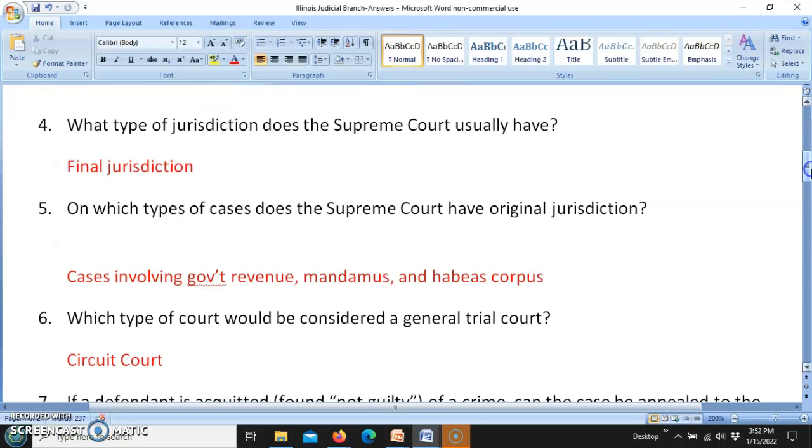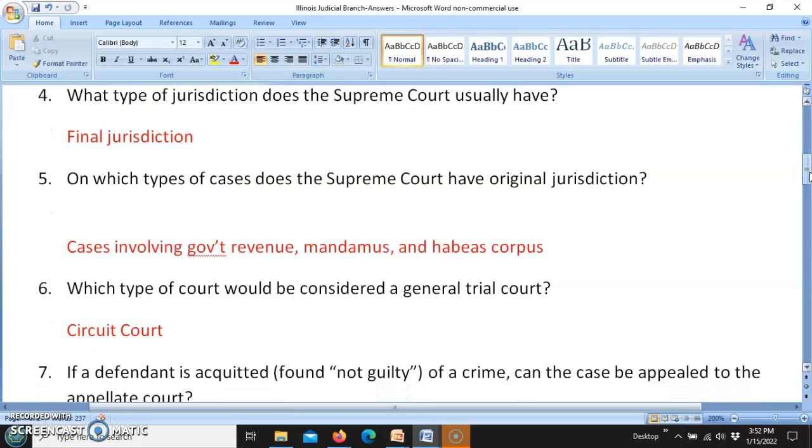On which types of cases does the Supreme Court have original jurisdiction? That would be cases involving government revenue, mandamus, and habeas corpus. So on those types of cases, they would not go to the circuit court for original jurisdiction. Those types of cases do in fact go directly to the Supreme Court.